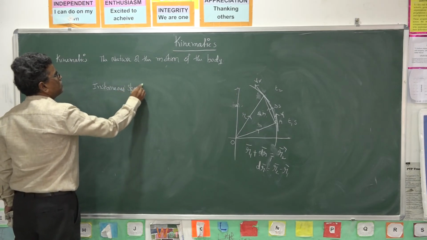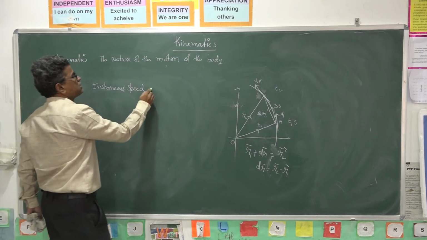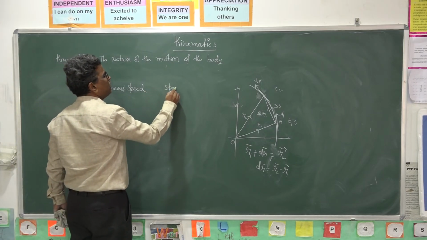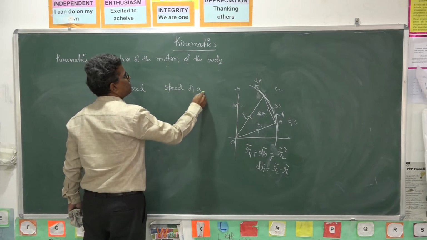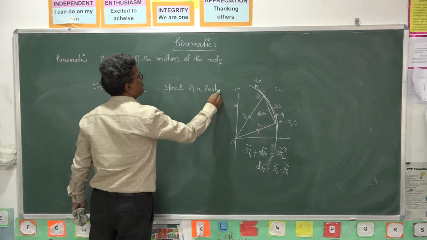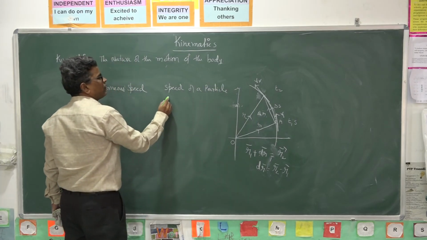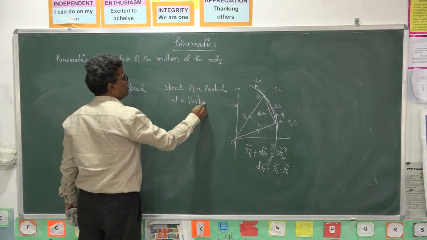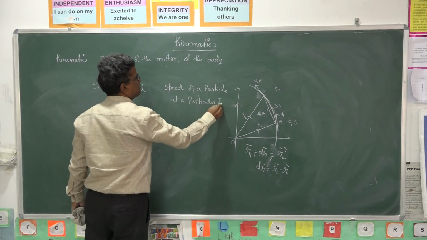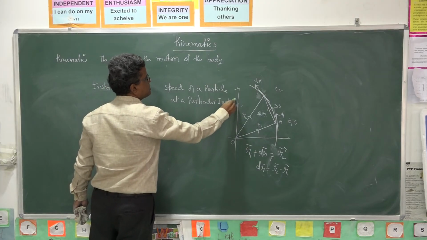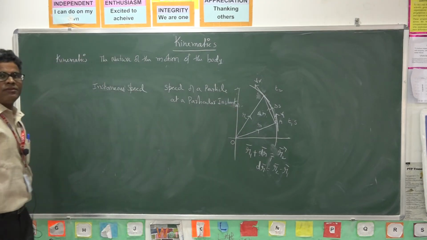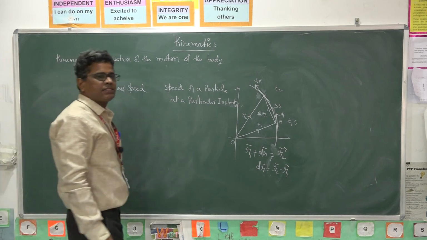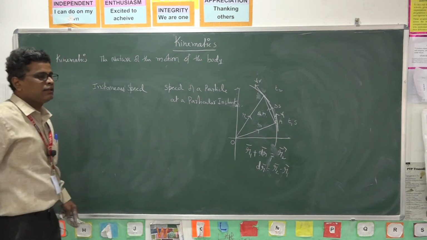What is instantaneous speed? Speed of a body at a particular instant. Speed of a particle or body at a particular instant is called instantaneous speed. The vehicle speedometer indicates the speed of the vehicle.